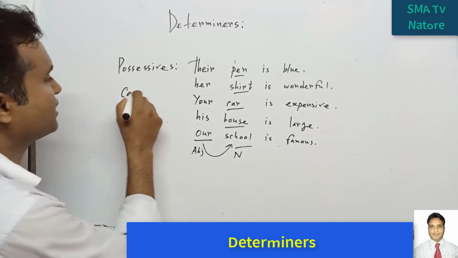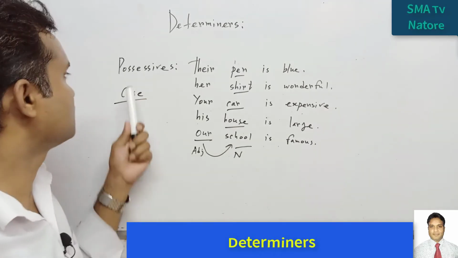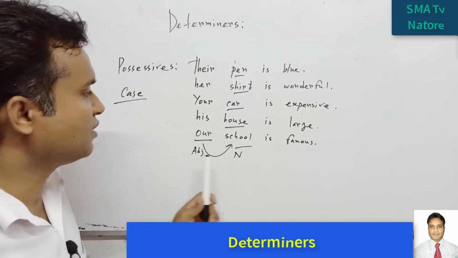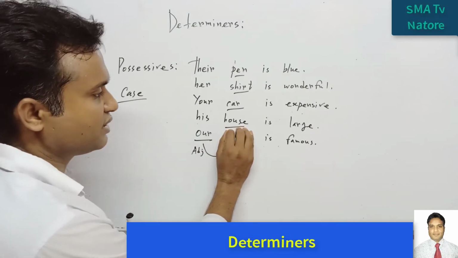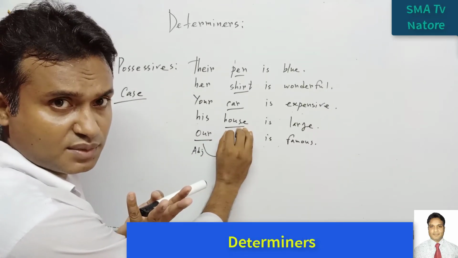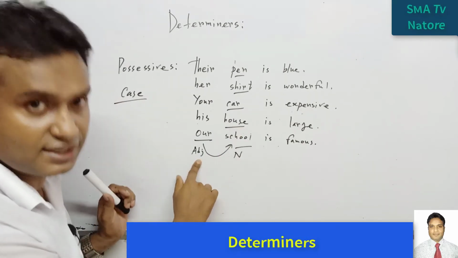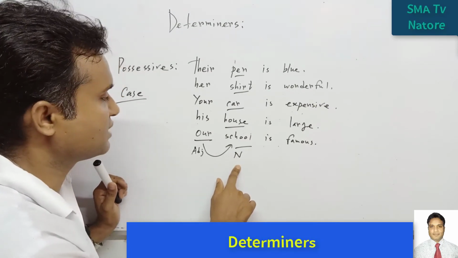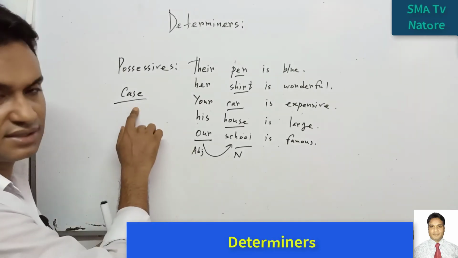So case, we know that what is the Bangla meaning of this case? Karo. So সম্বন্ধ কারো. So in this way we can say that this word helps us to develop, to modify this word. So if we did not write down this part, our is famous. Is it possible to give the meaning of the complete sense of this sentence? No, it is not possible. For this reason, our is adjective. So this word modifies this another noun. So we can say this word is adjective, and this comes from the possessive case.